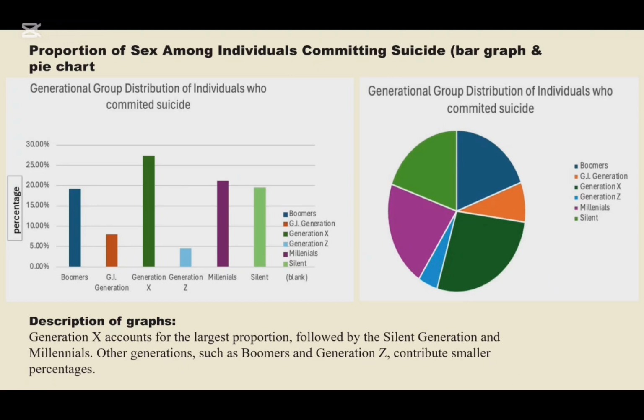Proportion of generation among individuals committing suicide: Generation X accounts for the largest proportion, followed by the silent generation and millennials. Other generations such as boomers and Generation Z contribute smaller percentages.